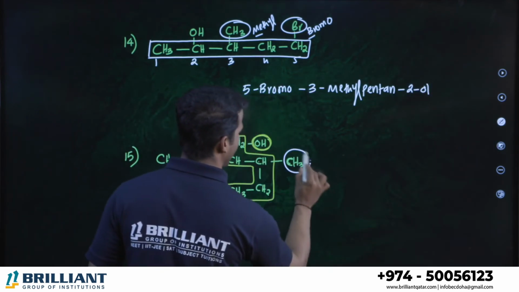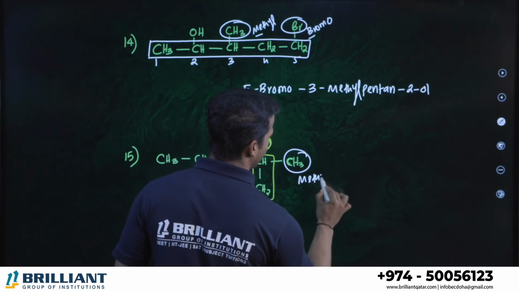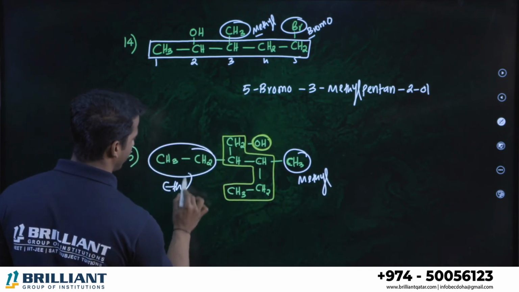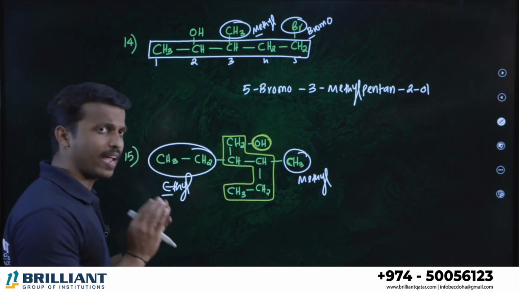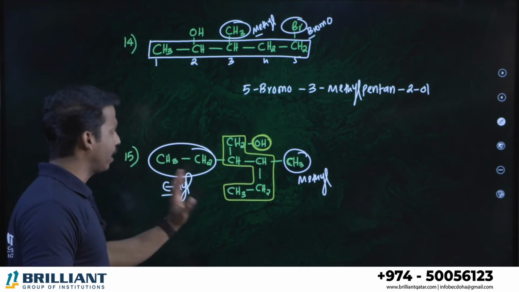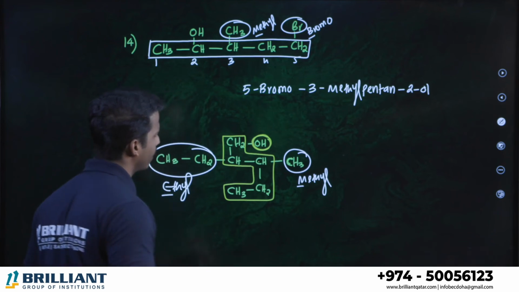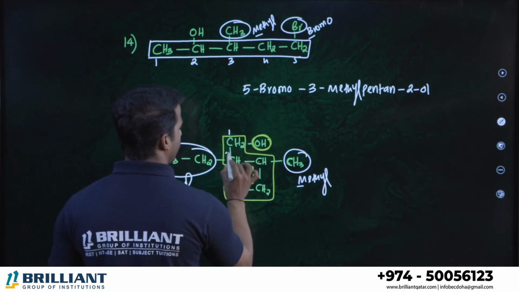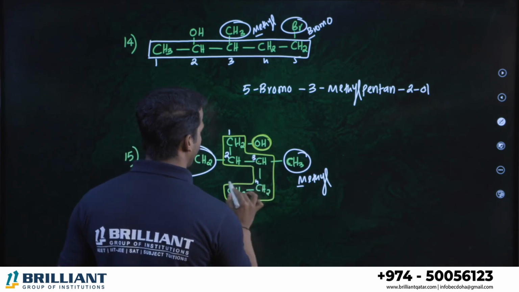So what are the branches you have? This is called methyl. This is called what? Ethyl. Alphabetical order, E should be written first, right? That's while writing the name only, we have to take the alphabetical order. Not for numbering. Alcohol is the major group, so the alcohol group gets the lowest number: 1, 2, 3, 4, 5.